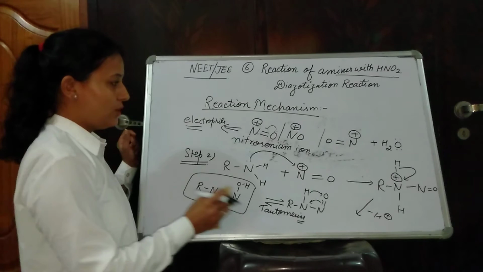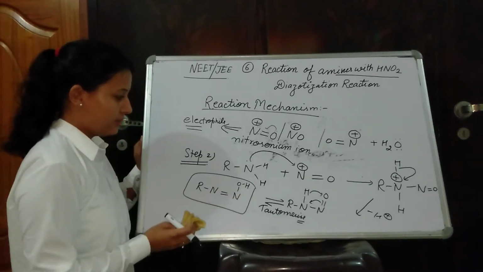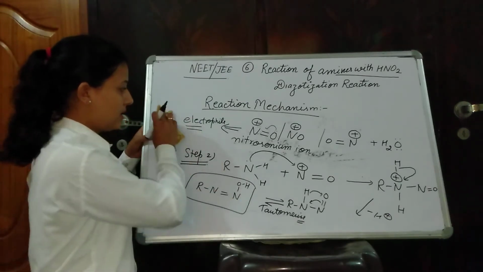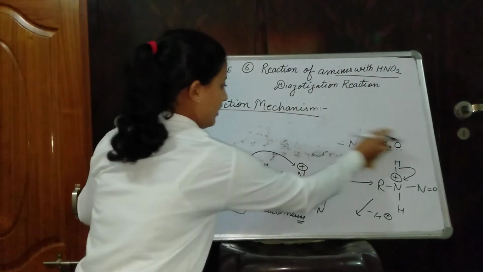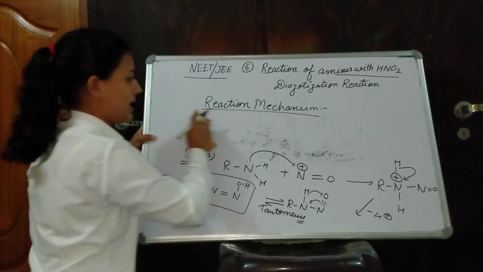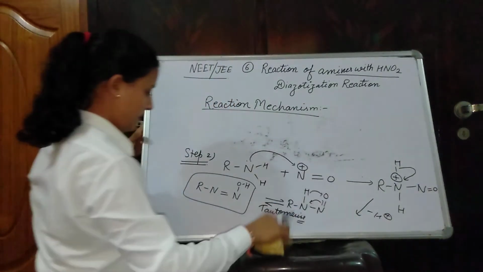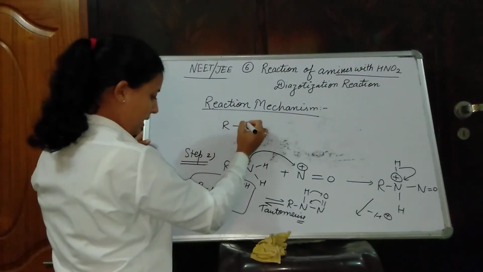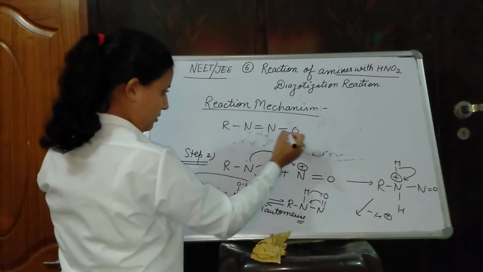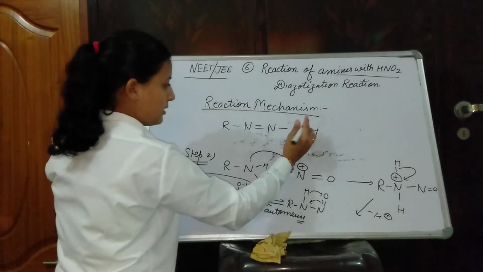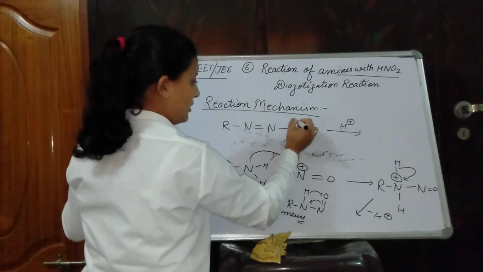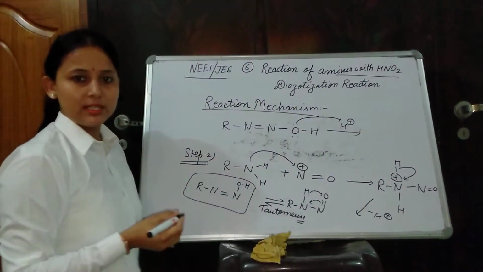Now you carry on with your pen, and you should note down each and every step neat and clear. Now we are reaching our last step of the reaction. This molecule R N double bond N O OH. Acid is present in our reaction. The reaction takes place at 0 to 5 degrees Celsius.